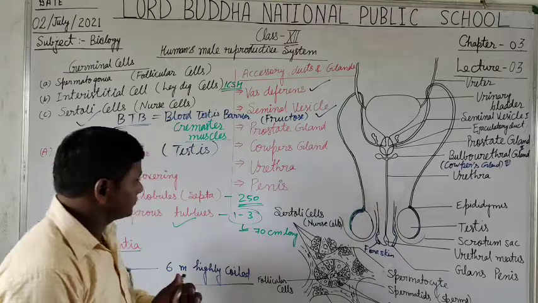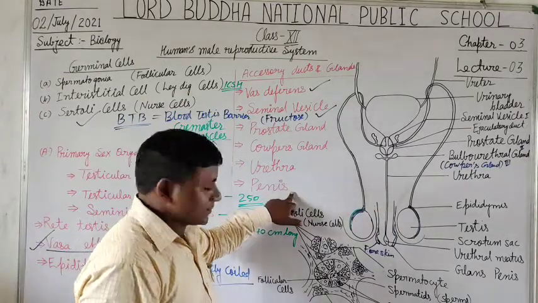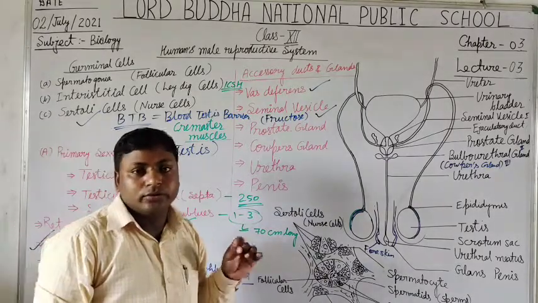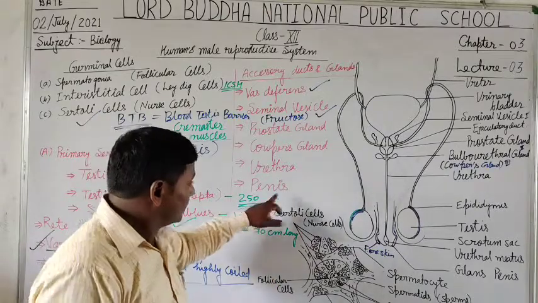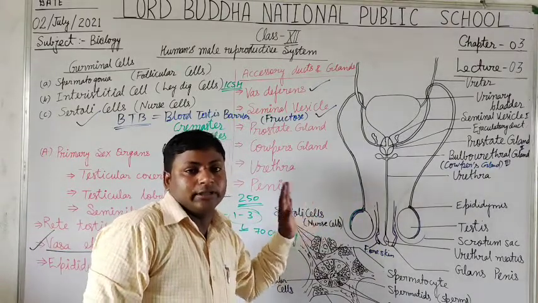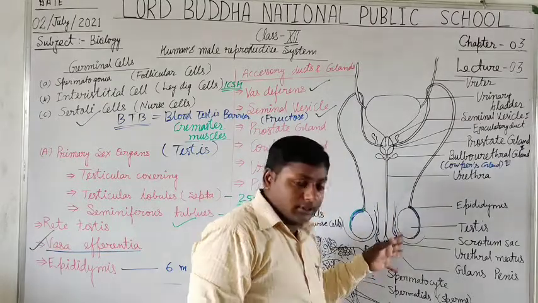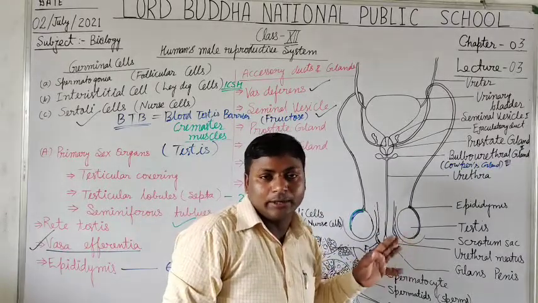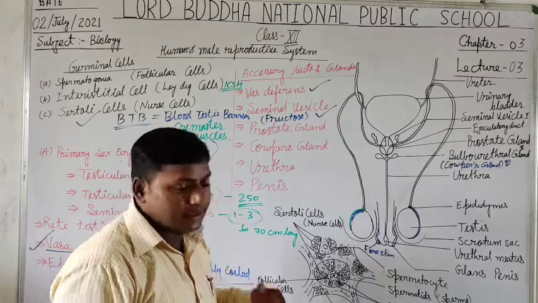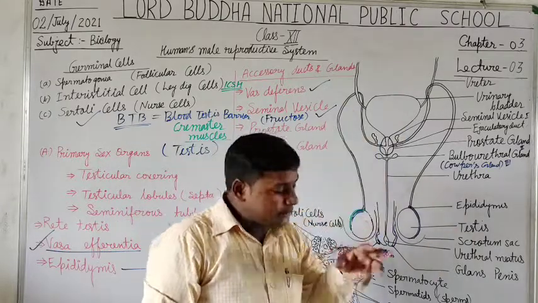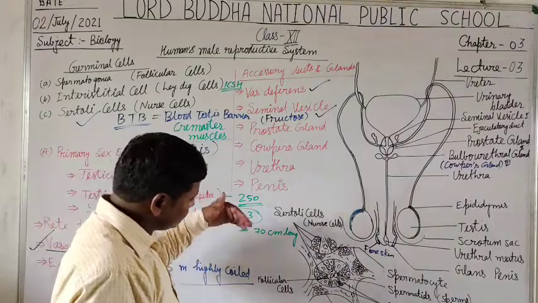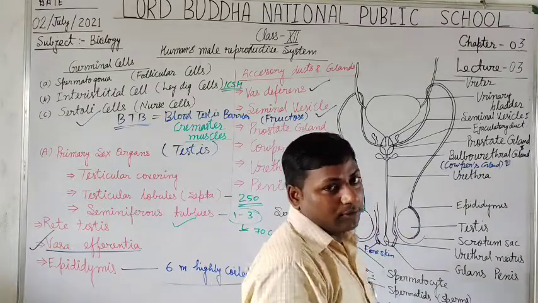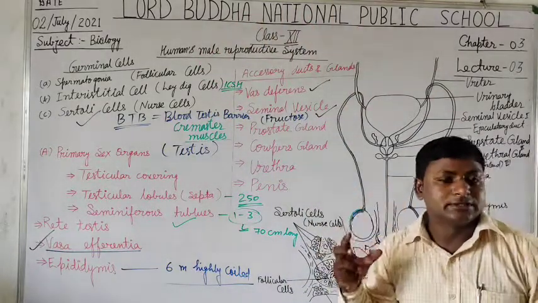Thus, students, the penis is the external reproductive organ of the human male. It is not only helpful in the passage of urine, as it has the urethra as a common canal, it also helps in the passage of semen during sexual intercourse, and it consists of highly erectile muscles.